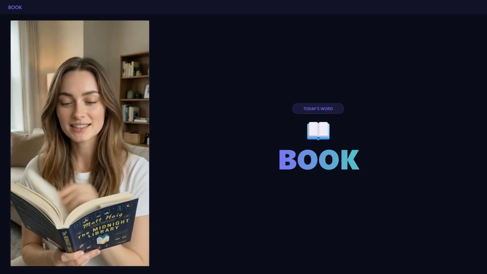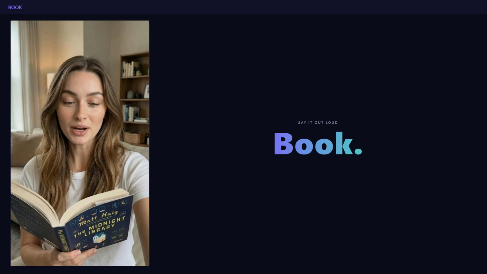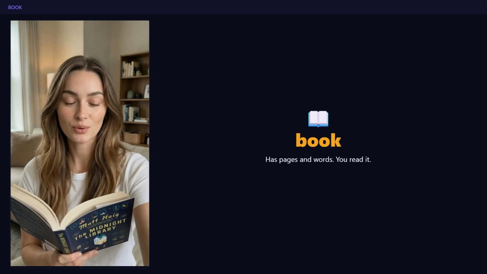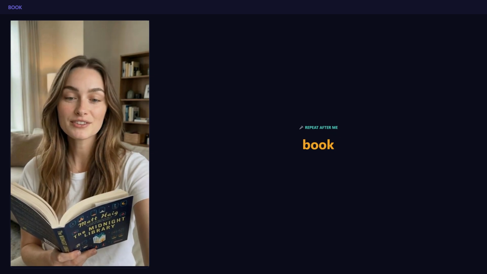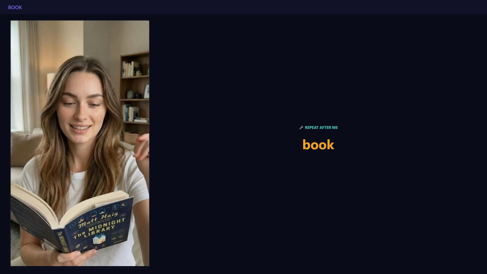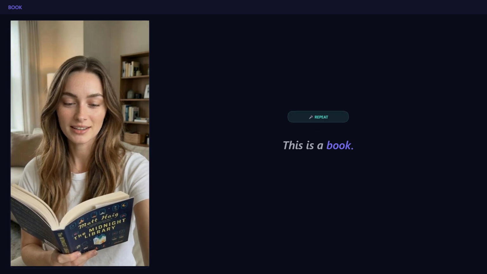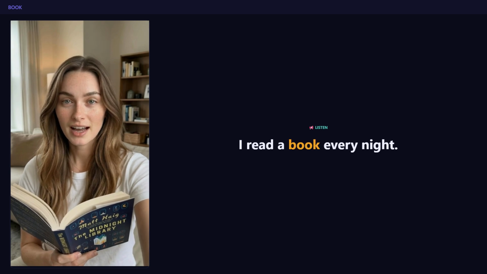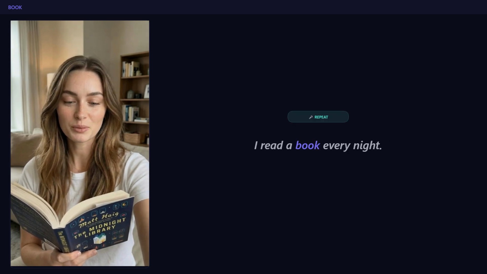Today's word is book. A book has pages and words. You read it. Repeat after me. Book. This is a book. Repeat. This is a book. I read a book every night. Repeat. I read a book every night.